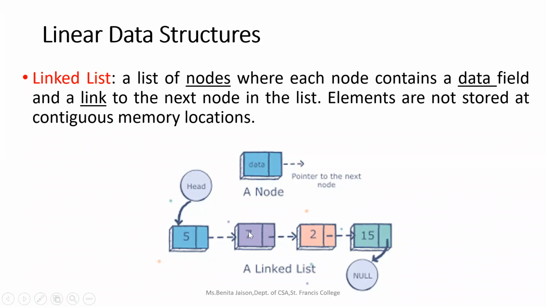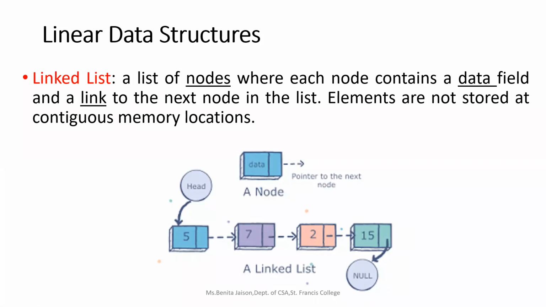Now this linked list will start with a head node and end with a null. In the head node, we will have only the address of the first node. And the last node will have the data part, and in the link part, as there are no more nodes to be connected, it will have a null.